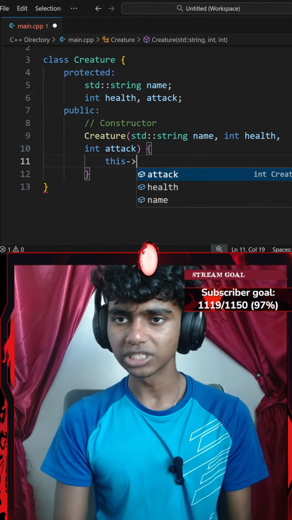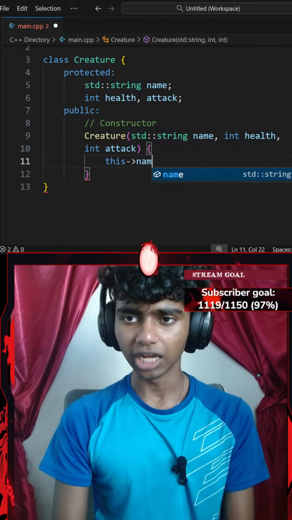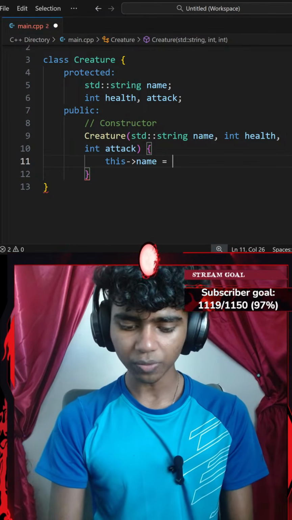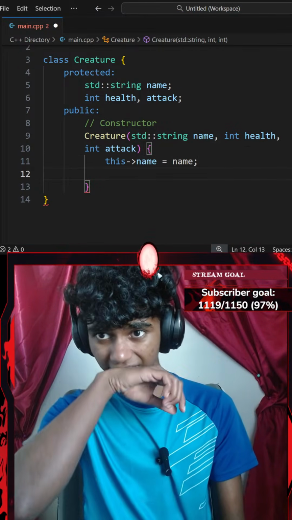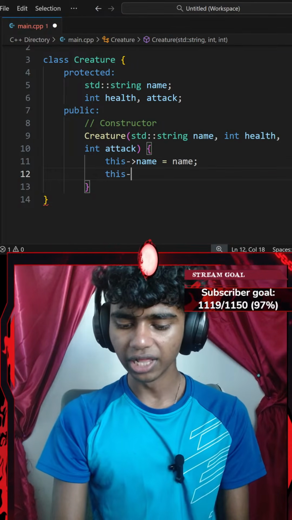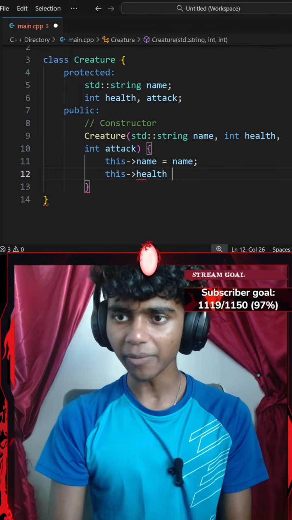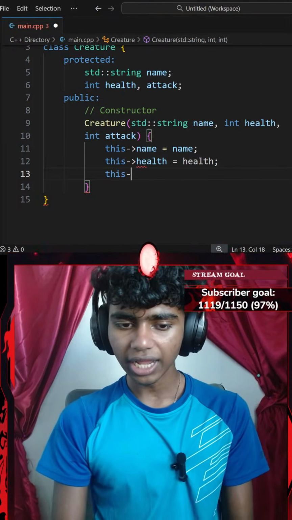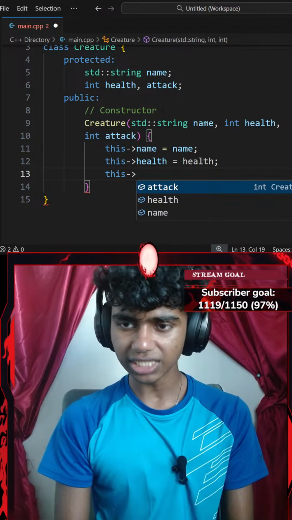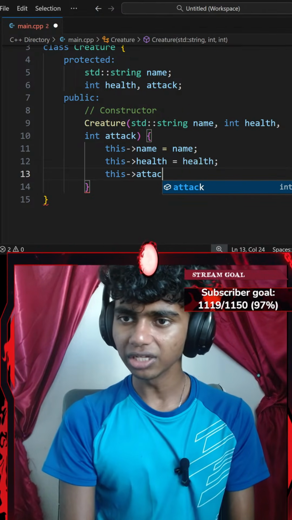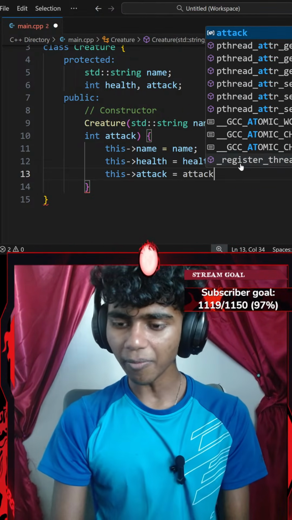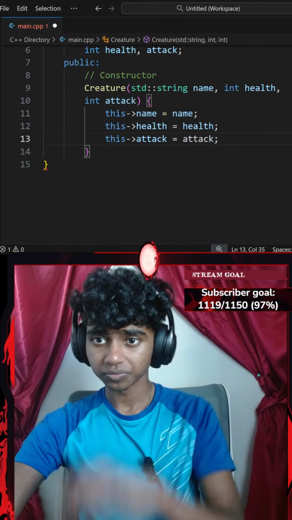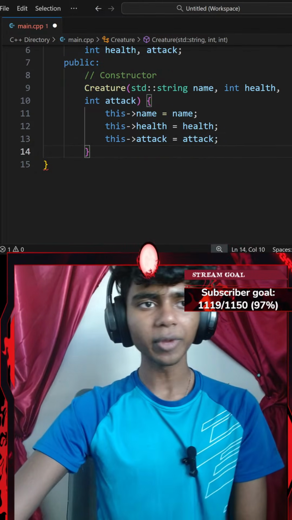So I'm going to go with something like this. Let's say name data member equals my name parameter, ending with a semicolon. And then health data member equals my health parameter, ending with a semicolon as well. And then lastly, attack data member equals my attack parameter, ending with a semicolon. And that's pretty much it for my constructor.